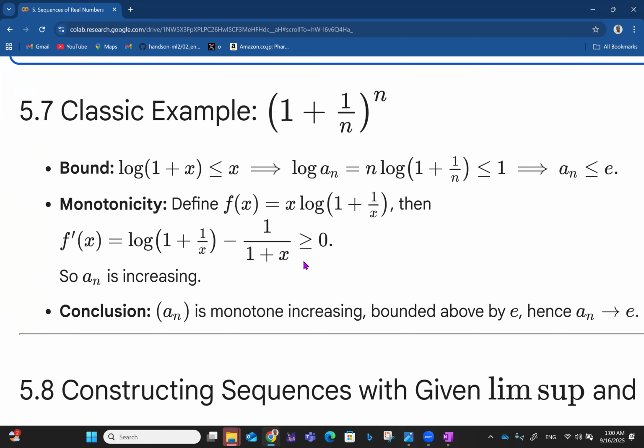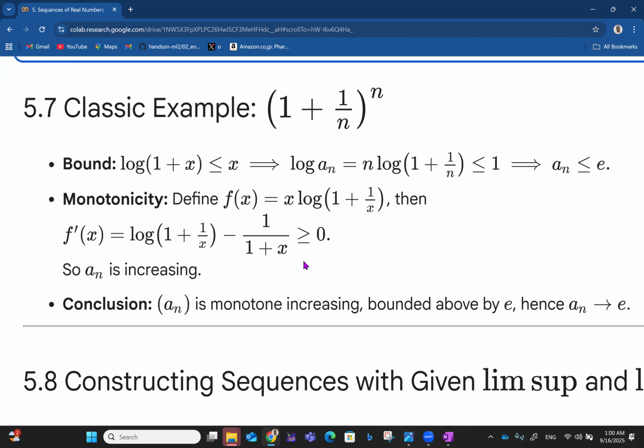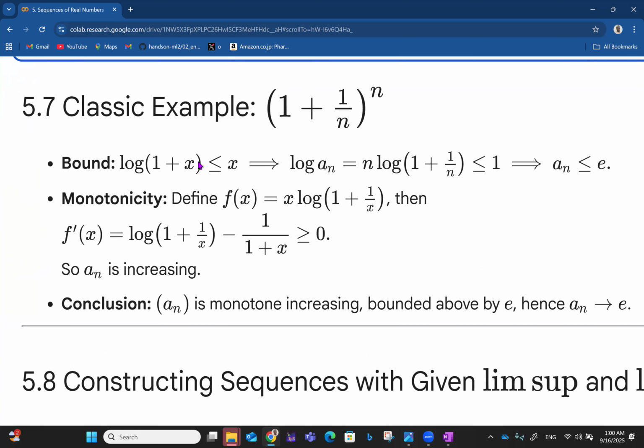So let's see a classic example of the Stolz-Cesaro theorem. Now look at this. We have a bound like log(1 plus x) is always less than or equal to x. For instance, if you take log 2, it's always 0 point something. Log 10, I mean, log 10 base 10 is 1, for instance. So log(1 plus x) is always less than or equal to x. That implies that log of a_n is equal to n log(1 plus 1 over n).